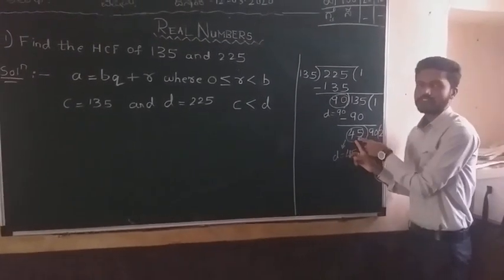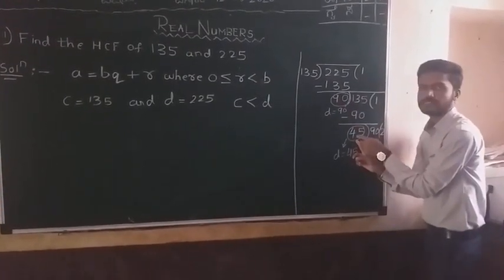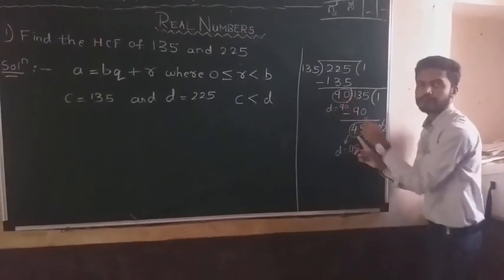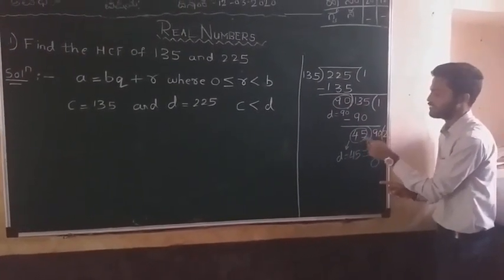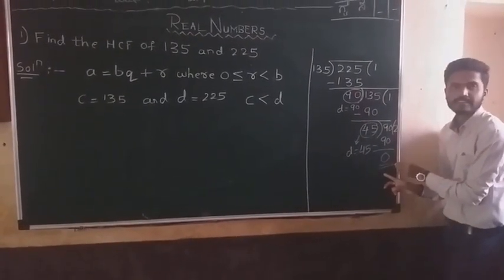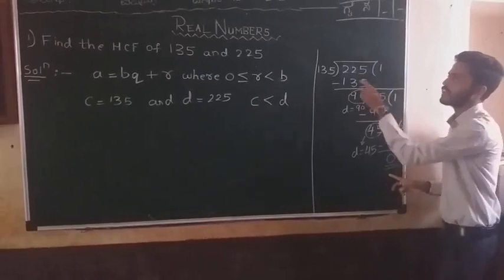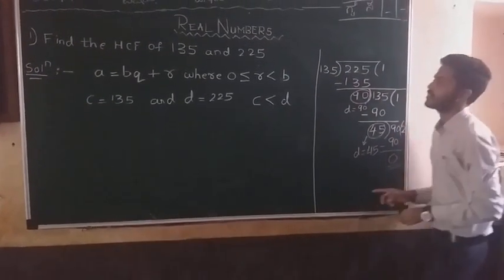Compared to 45, 90 is the bigger number, so we shall divide the bigger number 90 by 45. 90 divided by 45 is 2. So we got the remainder as 0. Now we shall apply Euclid's division algorithm according to this division.